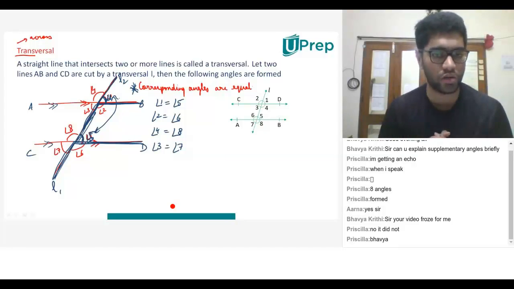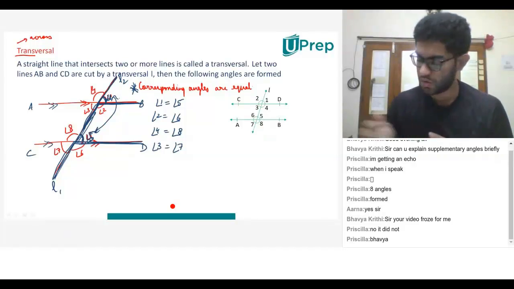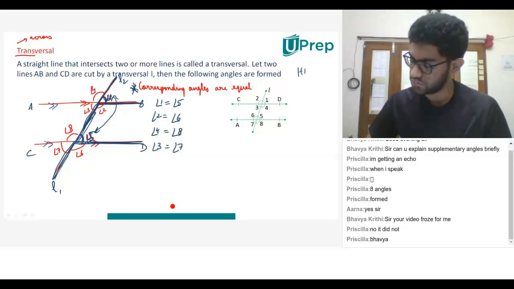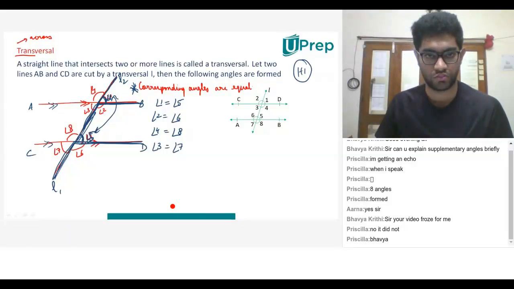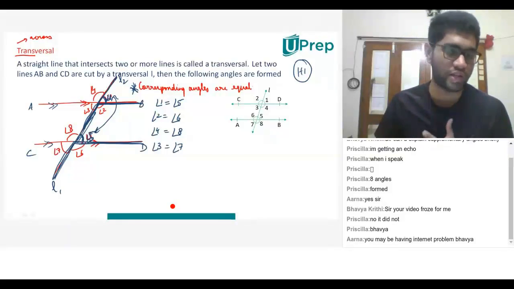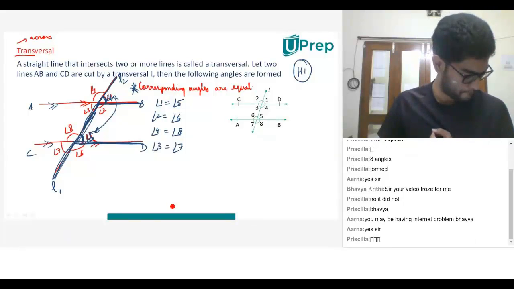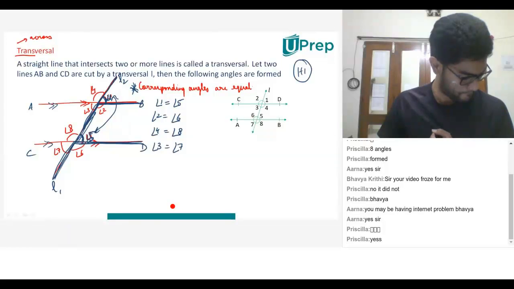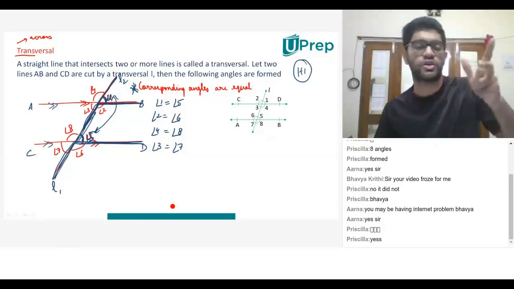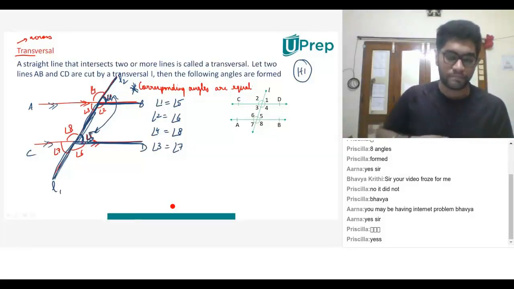I can only see that you wrote angle 1 and an arrow to angle 5, and then you wrote corresponding angles are equal. Only till there I'm able to see. Can the others see the screen? If the others can see the screen, log out and log in. That's the only thing that can be done.